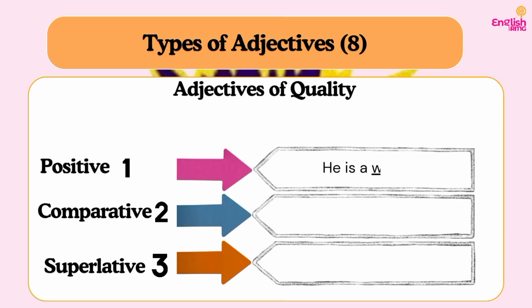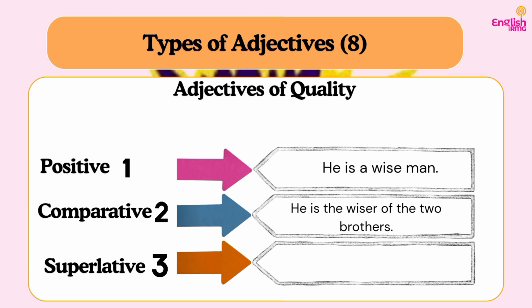Do you understand? So for positive, we can have he is a wise man. So we are using wise because we are referring to only one person. So we are going to use the positive form of adjective. But when we are comparing between two persons, please listen here because this is very important. Students often make mistake here. You say he is the wiser of the two brothers, not he is the wisest of the two brothers, because the comparison is between two persons. And when we are comparing between two persons, make sure that you are using the comparative form of your adjective.